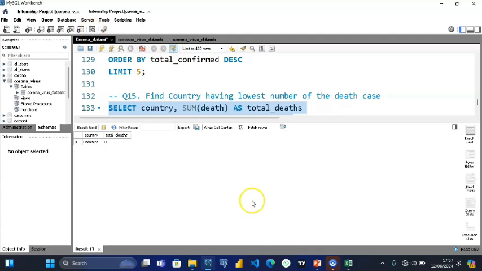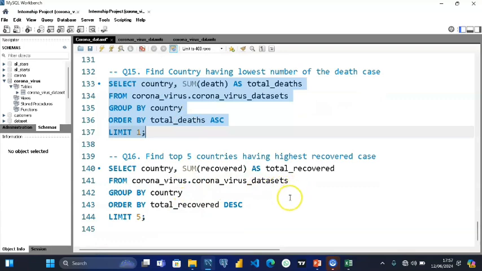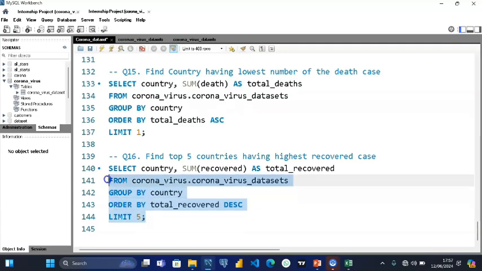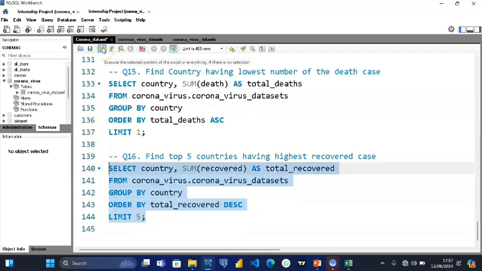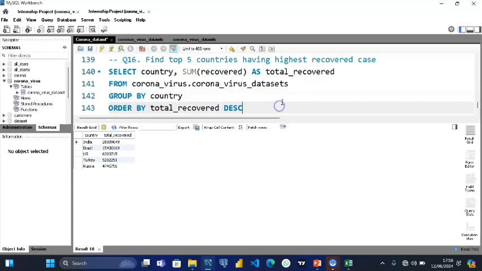So let's go down to our last question right now, which says we need to find the top five countries having the highest recovered cases. Using this metric, we can know which measures each country applied in trying to get these recoveries. So India came first with around 28 million, while Brazil follows, then US, Turkey, and Russia. With this result, we'll be able to know where to look for treatment, or where to look for vaccines and other things related. So that's all for our code.